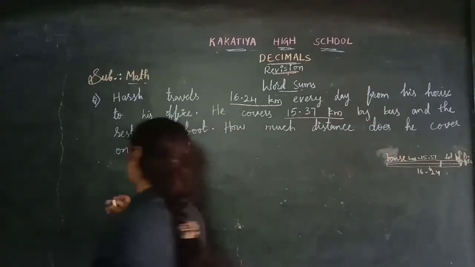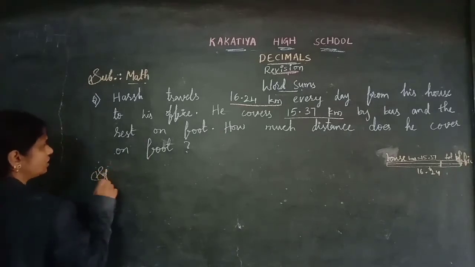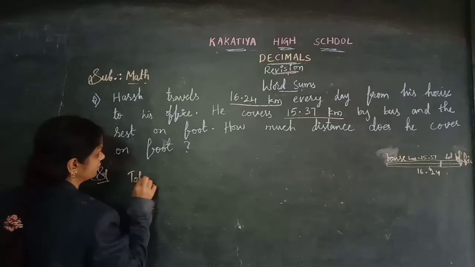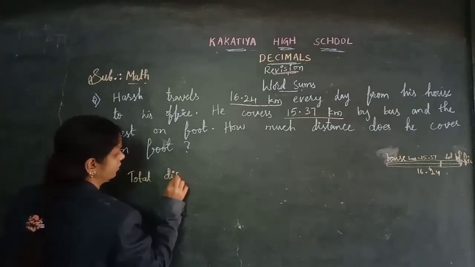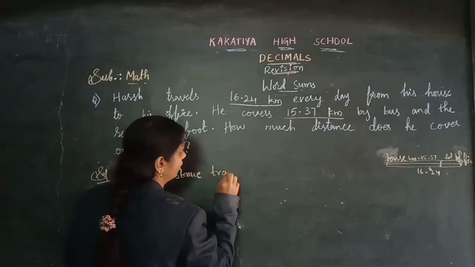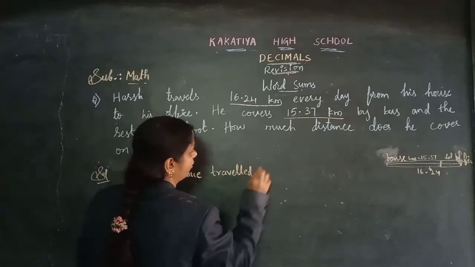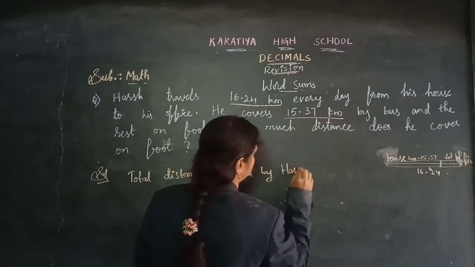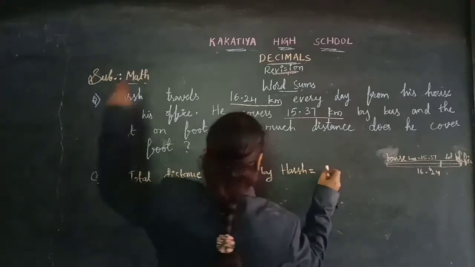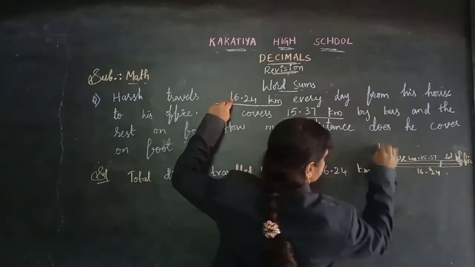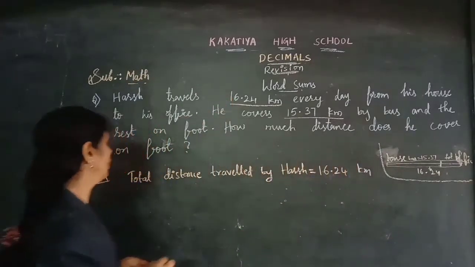Okay, come on, let's do subtraction here. This is the subtraction here. The total distance traveled by Harsh. Total distance is 16.24 kilometers.